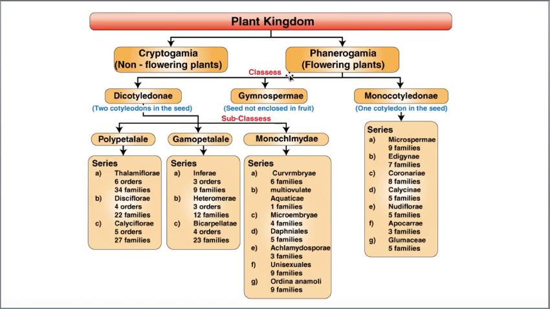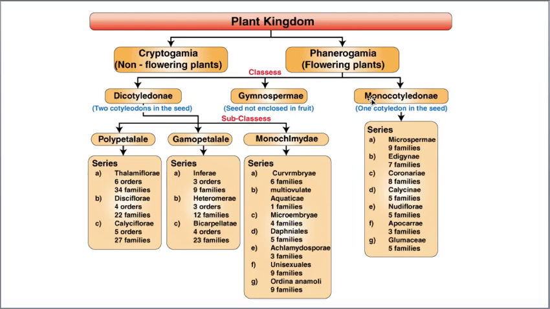See, in this classification, plants are divided into cryptogams and phanerogams. Hope you know cryptogams means non-flowering plants, that means plants that cannot produce flowers, whereas phanerogams means flowering plants, that means they can produce flowers. Phanerogams are again classified into dicots, gymnosperms, and monocots.